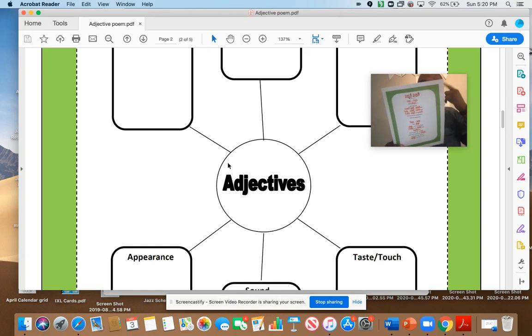I want you to think about using your five senses. What are some adjectives that you think of when you're using your five senses to describe the noun you're talking about? You could talk about cats. You could talk about dinosaurs. You could talk about Avengers. You can talk about many things and you can write down a nice poem about them. I can't wait to see these poems.